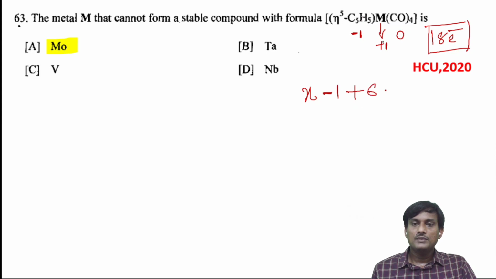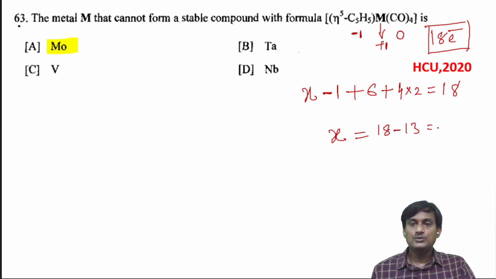So 6 plus 6. And this one donates 4 into 2, 8 electrons. It should be equal to 18. So X is equal to -1 plus 6, 5. 5 plus 8, 13. It should be 18 minus 13, so it should be 5. X should be 5, meaning the number of valency electrons should be 5.